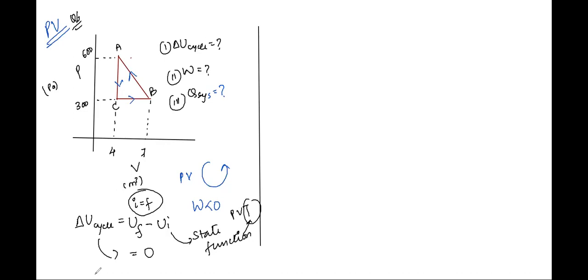This is the total change in internal energy. Of course, there will be some change as we go from B to A, some change from A to C, and some change from C to B. So delta U for a cyclic process is equal to zero. What next?